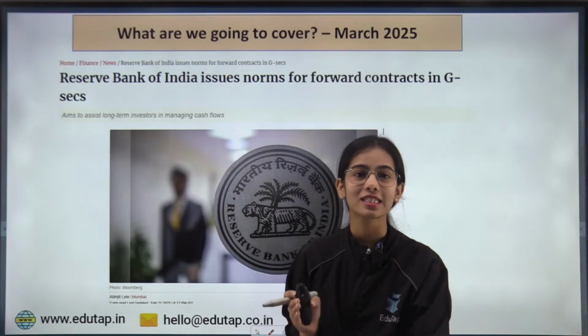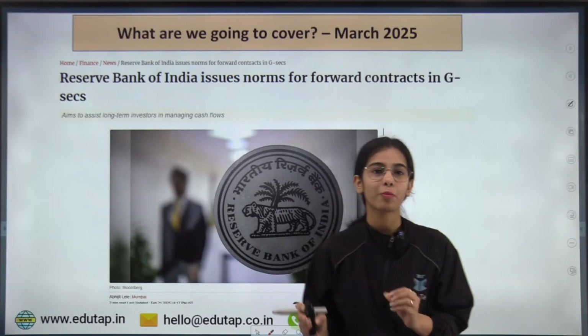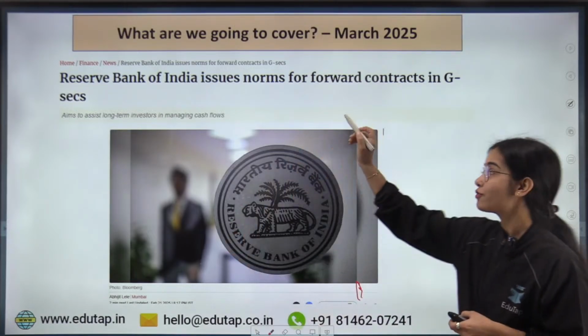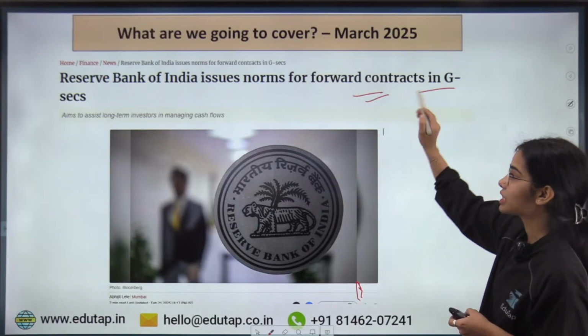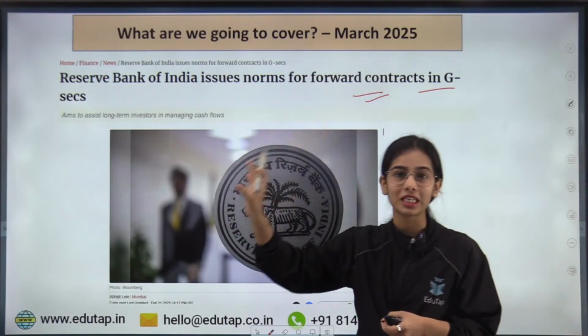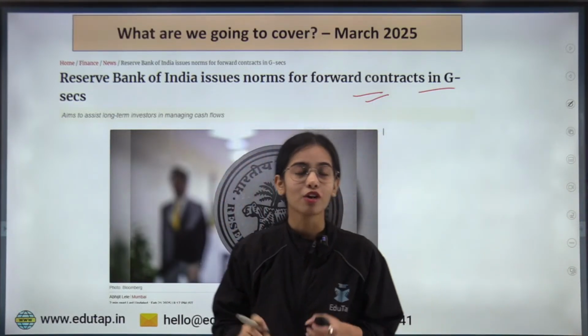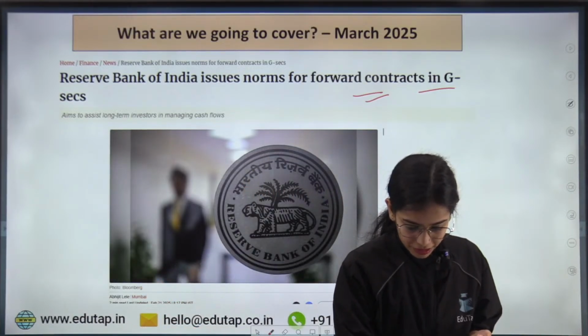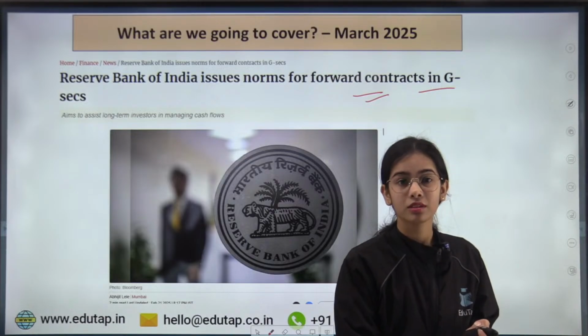Okay, and in today's session I have brought a very important RBI notification for you, that is regarding the forward contracts in government securities. So the directions have been released by the Reserve Bank of India for the forward contract in the government securities.